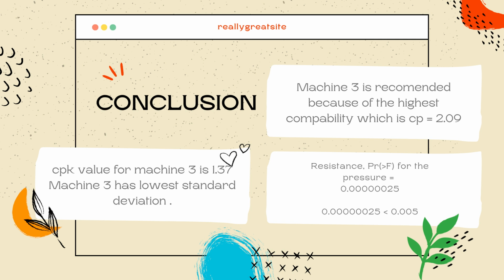Besides, the CPK value for machine 3 is also 1.37, which is also the highest among the 3 machines. And a CPK greater than 1.33 means that the process is better than the specification requires. Additionally, machine 3 has the lowest standard deviation, which suggests more consistent and precise results compared to the other machines. And the p-value for the pressure is 0.00025, which is smaller than 0.005. In this factor, pressure is not significant for machine 1.